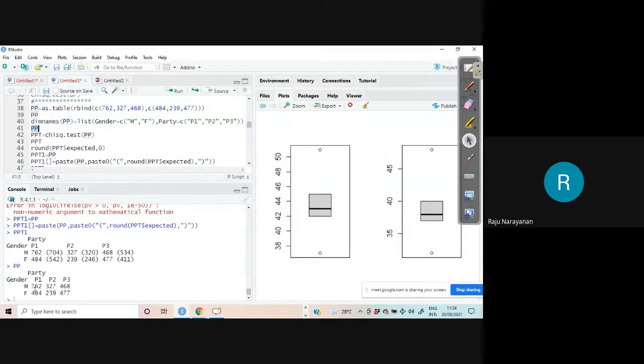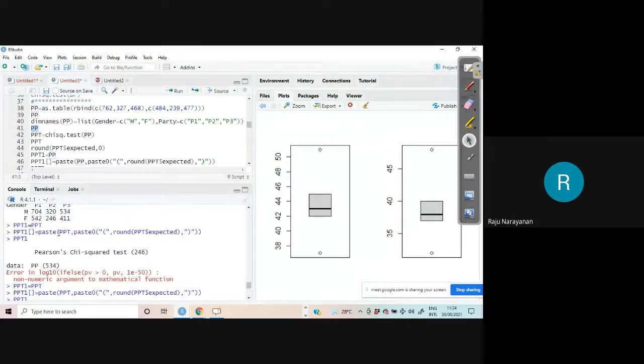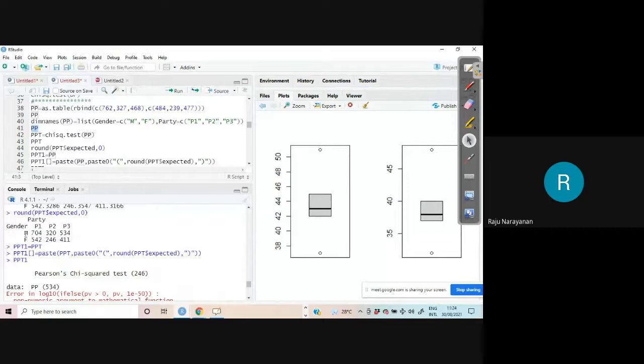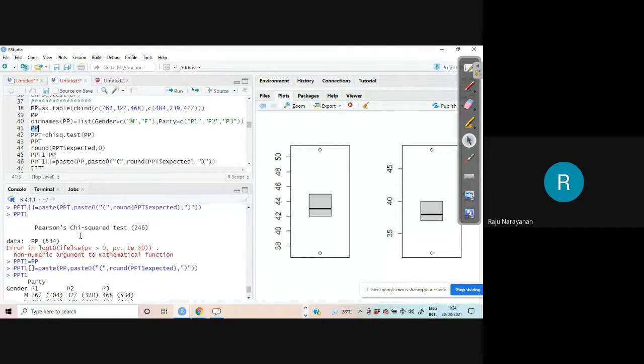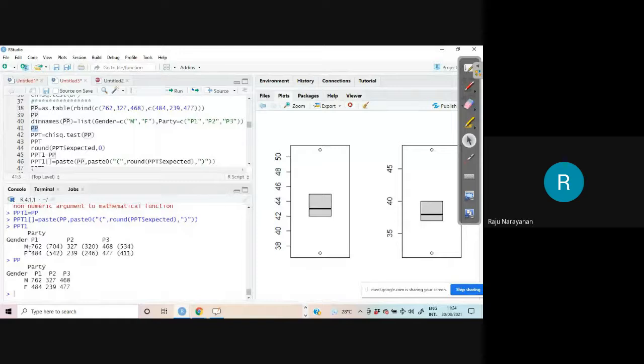Therefore, this is the original value and these are the expected values. 704, 320, etc. is coming here. Therefore, you are getting a beautiful table now. These are the observed values. These are the theoretical values. And you can write so many things.